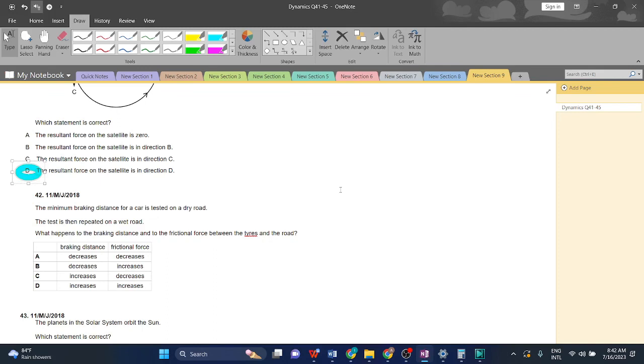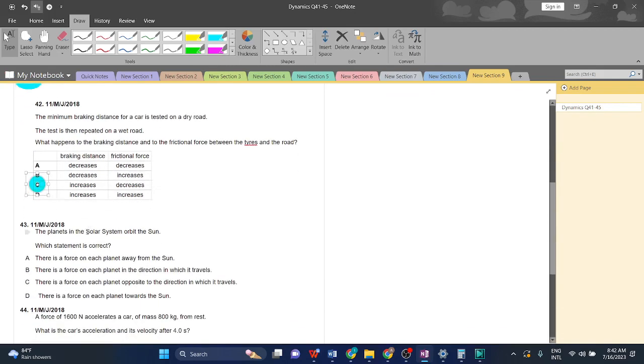If you apply water on the road, the frictional force will decrease, and when the frictional force decreases, the braking distance will increase, right? So C is the right answer. Let me give you an example. Usually when it rains and you go out, whether on a vehicle or however you travel, your mother definitely tells you to drive slowly, right? Because the braking force isn't as much as it used to be on a dry road. So C is the right answer.